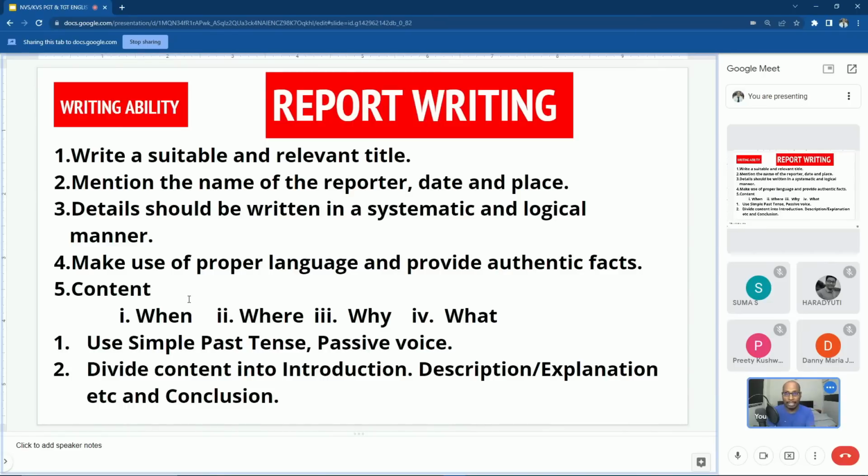Then what tense do we have to use in report writing? Simple past tense, and we have to use the passive voice. In the examination, they may ask you a question: in which tense must the report be written? Option A, present tense. Option B, future tense. Option C, present continuous tense. Option D, past tense. Which tense is correct, Suma? Simple past tense, sir. Simple past tense we have to write.